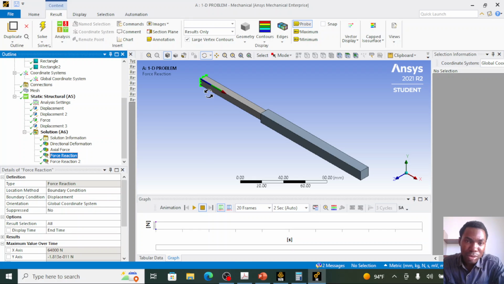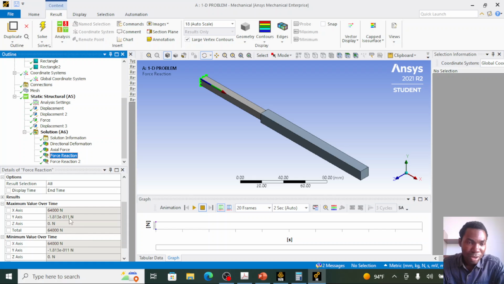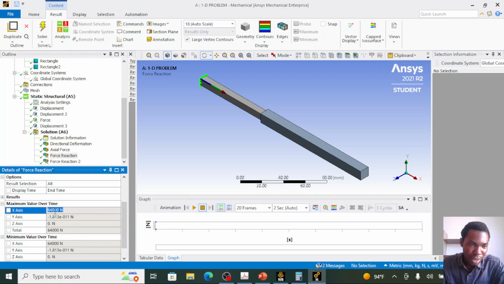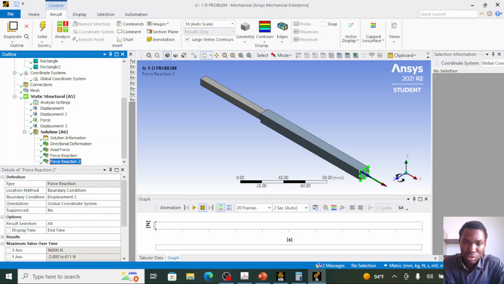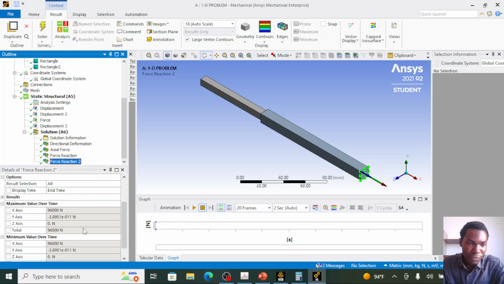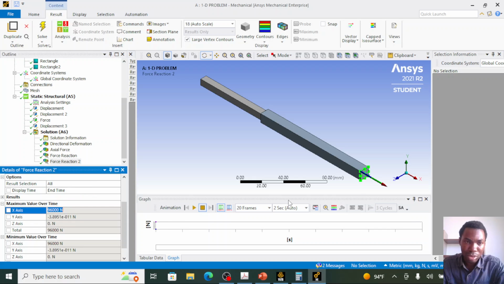For the force reaction, we see the force reaction at node 1 pointing to the right, and we see the value of this reaction in this table here as 64,000 Newton in the x direction. And for the second force reaction at node 3, also pointing to the right, we see the value to be equal to 96,000 Newton. So this is how you analyze this structural problem in the ANSYS program.